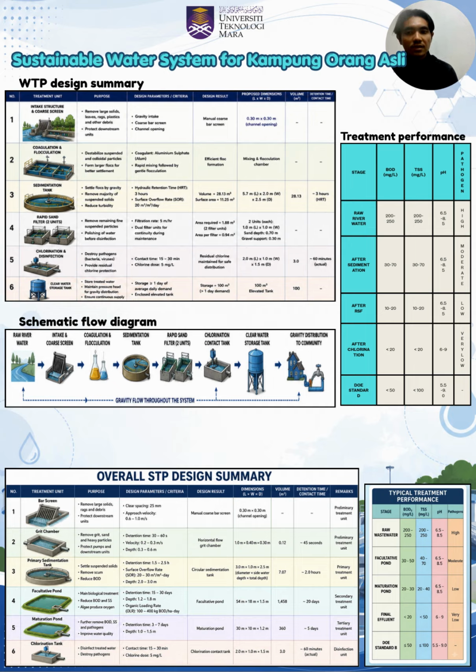This pond consists of three biological zones, which are the upper layer or aerobic zone, the middle layer or facultative zone, and the bottom layer or anaerobic zone. This can remove dissolved organic matter and suspended solids and significantly reduce BOD. The removal efficiency for BOD is 70 to 90%, and for total suspended solids, 70 to 85%.